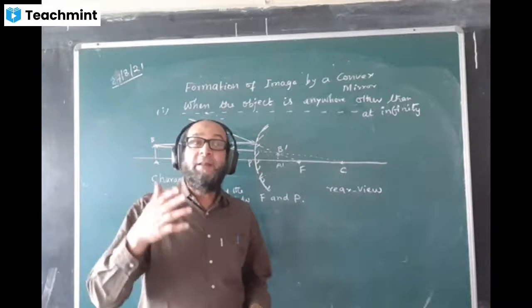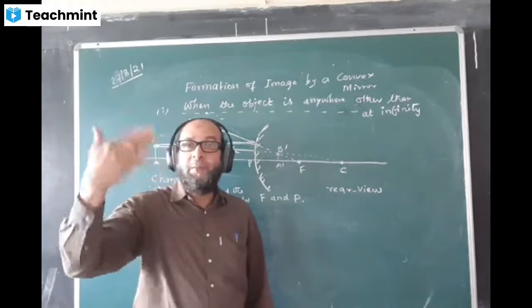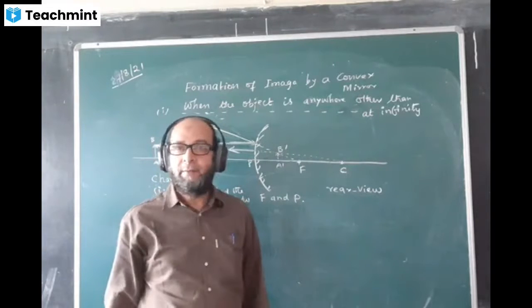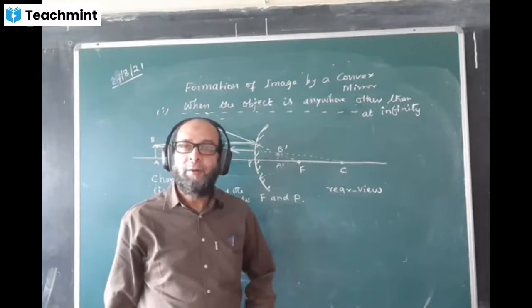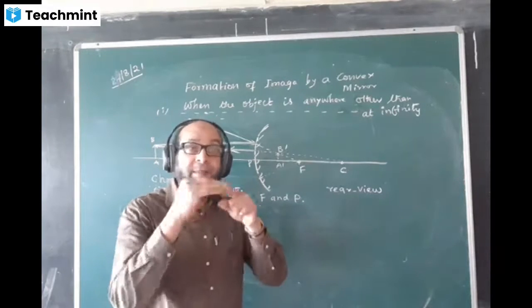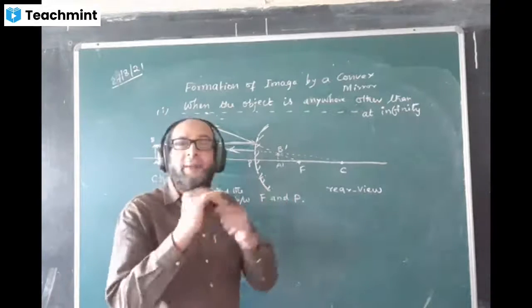Plane mirror is the mirror which we are using at home, our looking mirror. There also the image is formed behind the mirror. Am I right or wrong? Plane mirror also forms the image behind the mirror. Convex also forms behind the mirror.